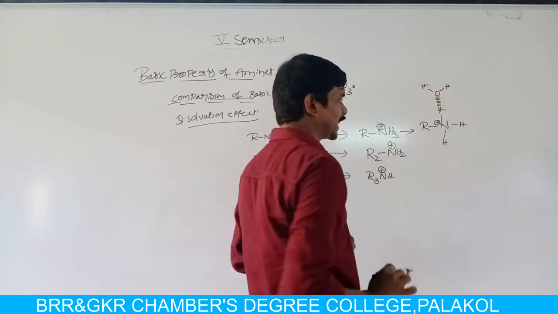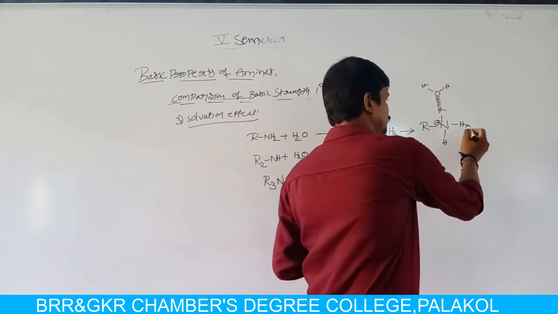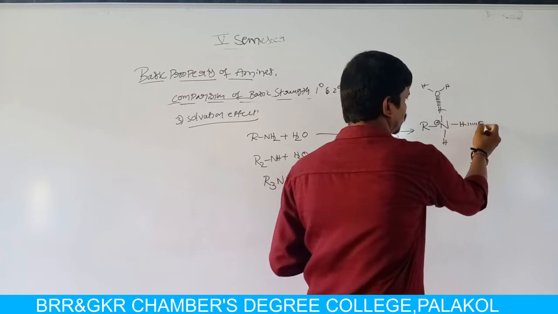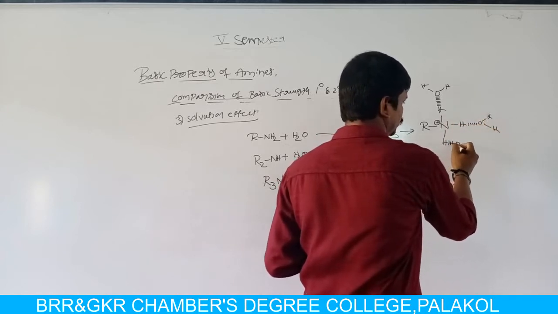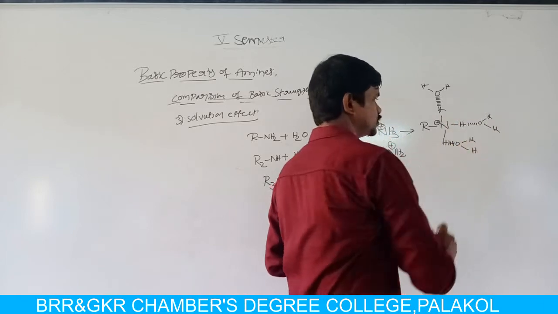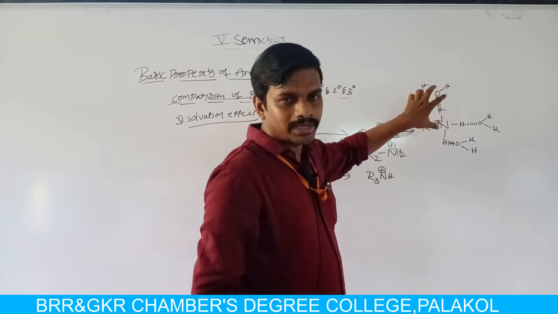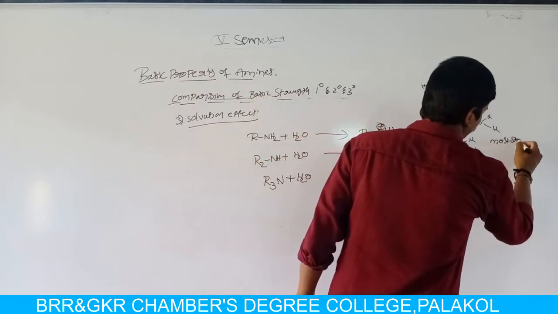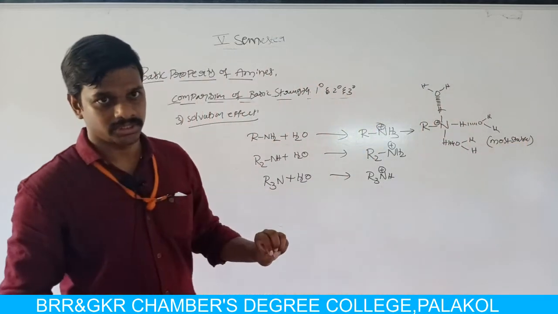Here in the monoalkyl ammonium salt, nitrogen is substituted by 3 hydrogens, so it forms 3 hydrogen bonds with water molecules, so that the formed monoalkyl ammonium salt is most stable.